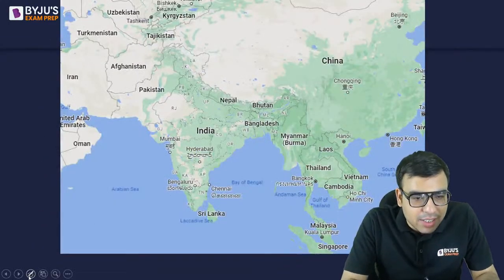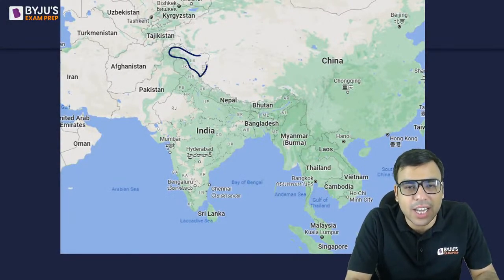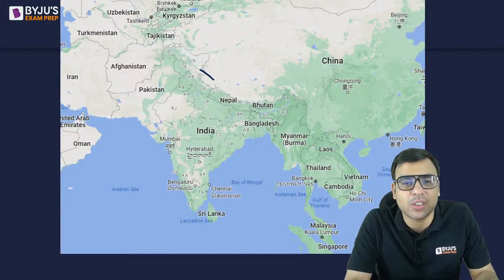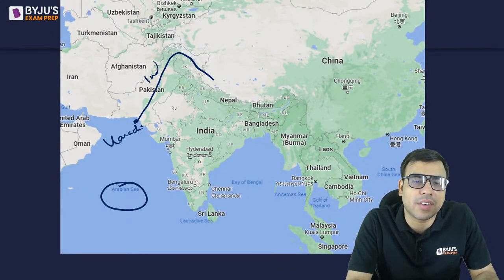देखो मैंने आपको बताया ना, starts from Tibet, ये तिब्बत है, goes to Ladakh. This is Ladakh Union Territory, the largest union territory of India. So it goes there, then goes to one of the neighboring countries and falls in the Arabian Sea. Here is the Arabian Sea. This is Karachi port. Okay, this is Indus River.